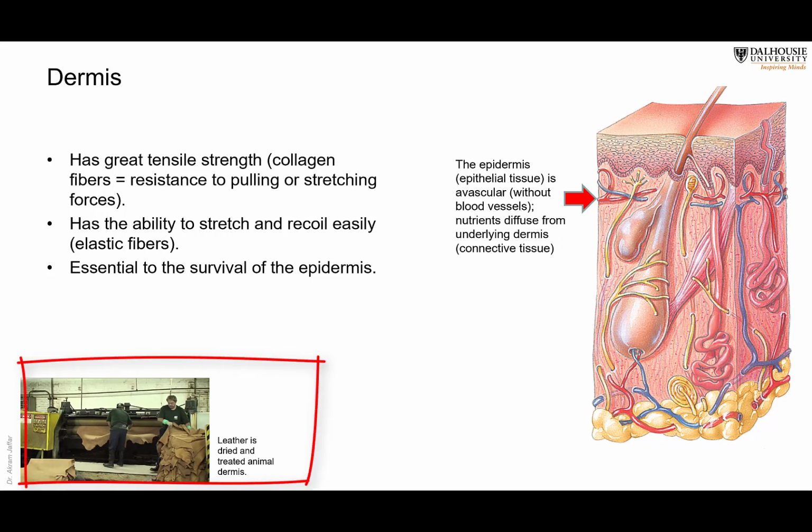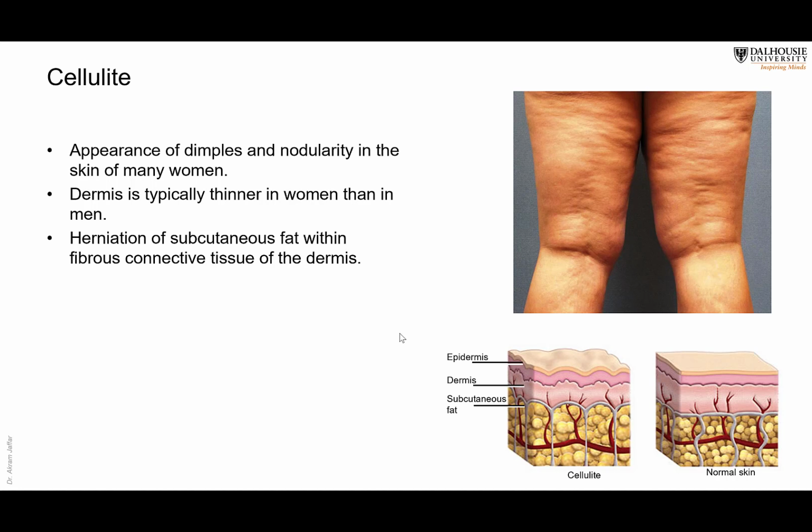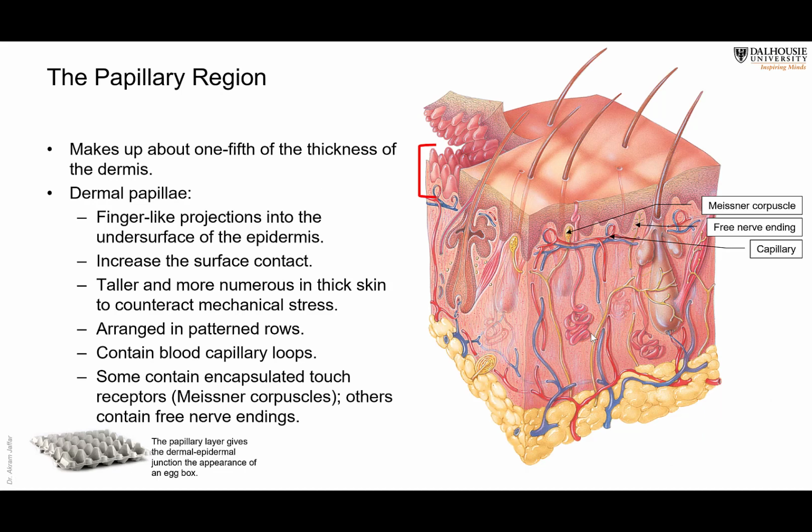It is the dried dermis that is used to produce leather from animals. Cellulite is the appearance of dimples, nodularity, bumps on the surface of the skin of some women, because in women in general, the dermis is thinner than the dermis of the male. And here, the dermis is very thin. In addition to that, there will be herniation of the subcutaneous tissue, which contains fat. So it will herniate into the dermis, and this will be reflected as epidermal dimples called cellulite.